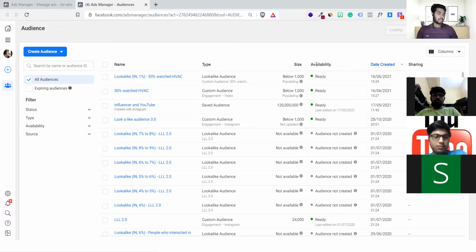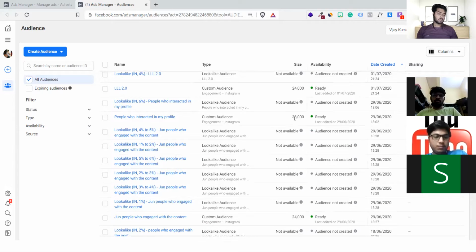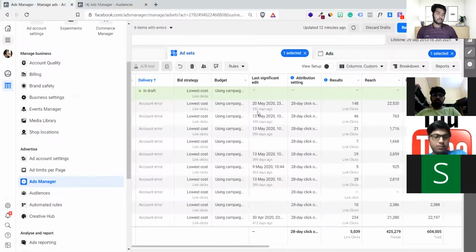It's ready, and it's saying availability is ready. But there is something quite noticeable right now that I want to show you. What is the audience size we have? It says below 1,000. If your audience size is below 1,000, it's not recommended to go ahead and use it in a campaign. You should have at least something like 24,000, somewhat 33,000. Then only you should use it. Otherwise, if it's below 1,000, it doesn't make sense to use it. So okay, we will use some other lookalike audience feature.